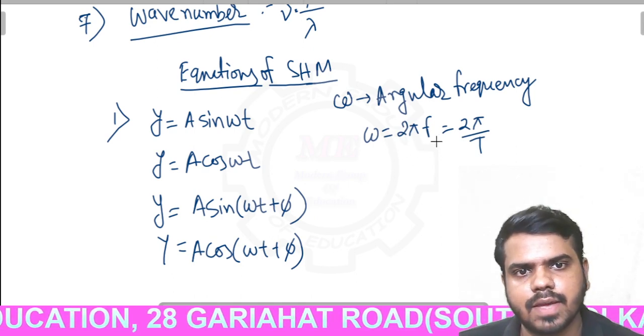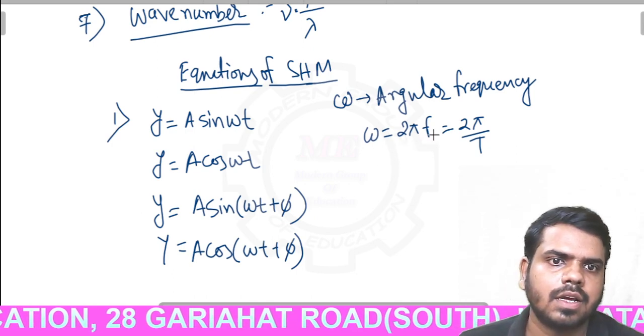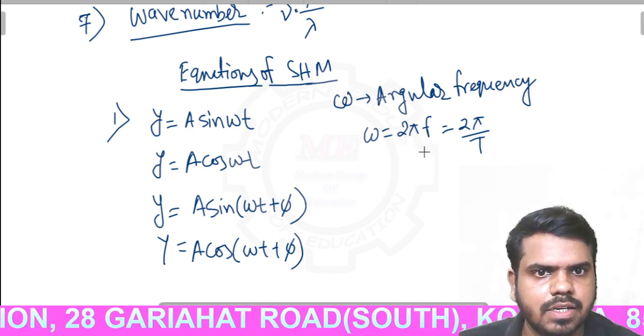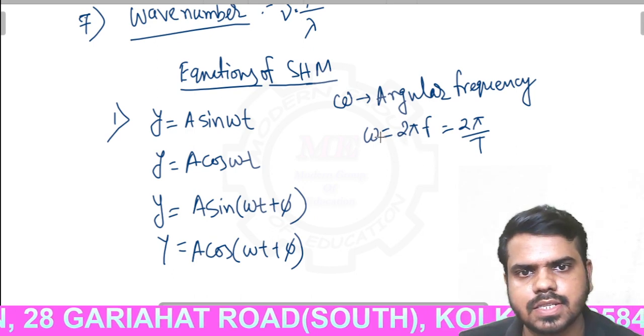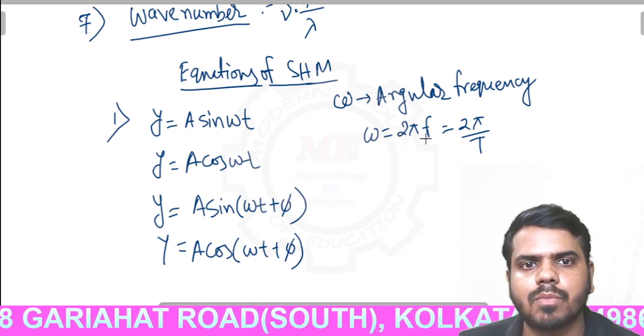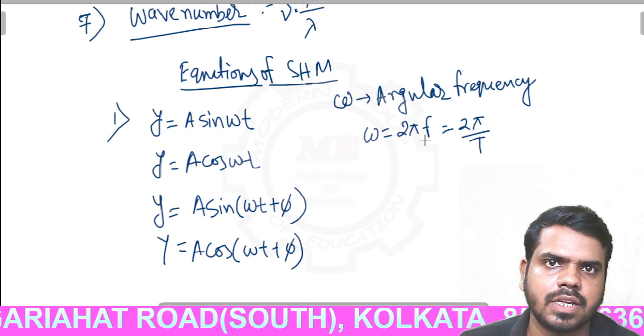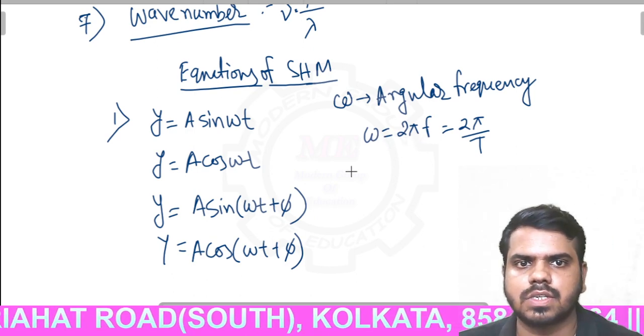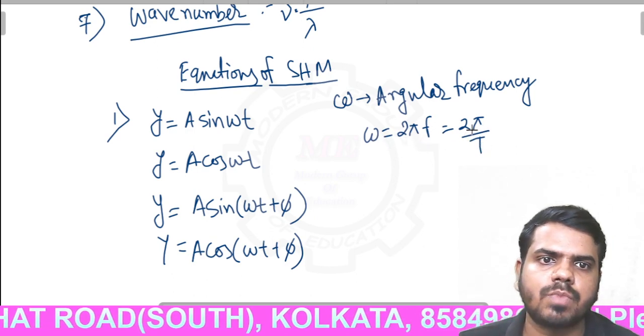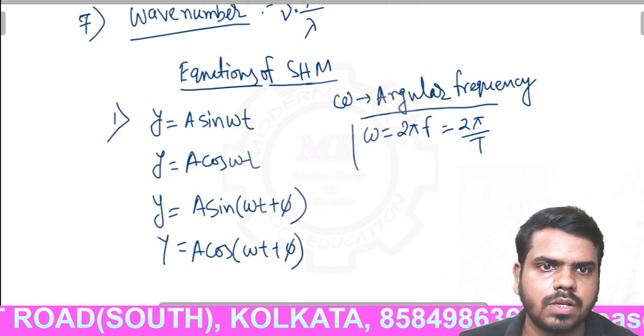So you have to multiply 2 pi with the linear frequency, then you will get omega, the angular frequency, and f is inversely proportional to T, that means 2 pi by T. This is a very important formula.